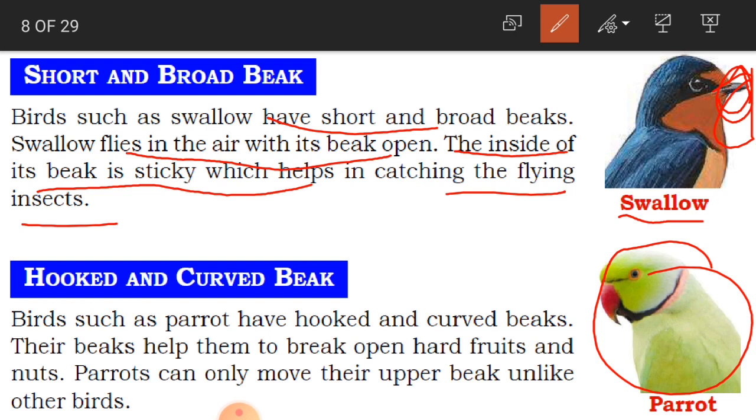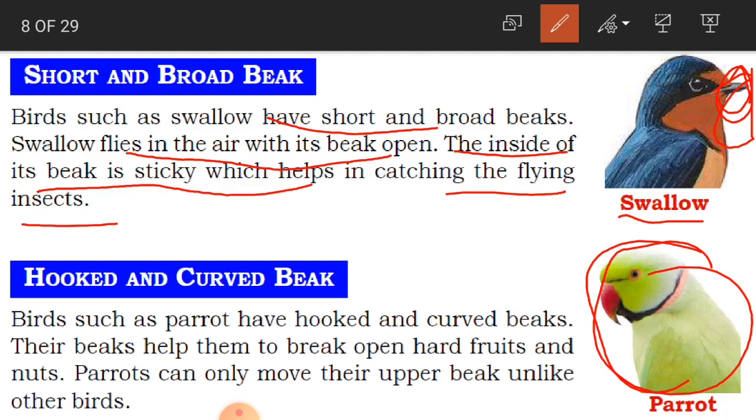See, children, the thing we have to learn about the parrot's beak is that it helps them to break or open hard fruits. Parrots mostly eat fruits, so this beak helps them to open the fruit or break the shell of some hard fruits, and even nuts.